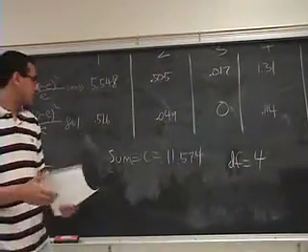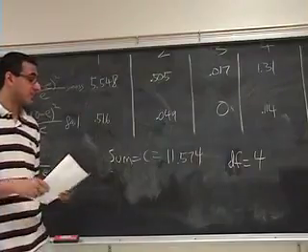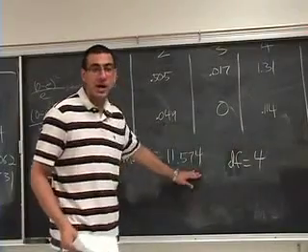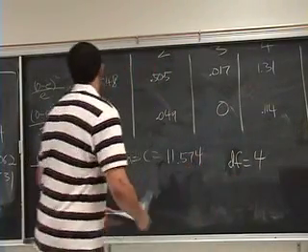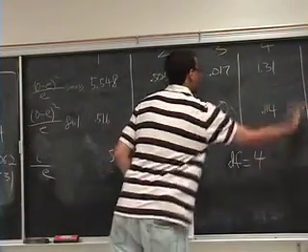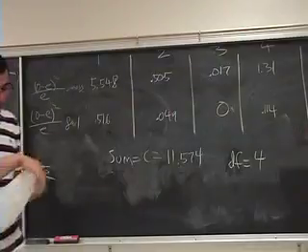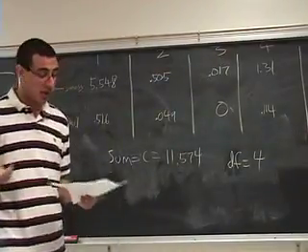But when you finally sum those up, you get the term C, as is outlined on the handout that he gave us. You get C is equal to 11.574. You need to compare that to a chi-square distribution with 4 degrees of freedom, because we've got 5 groups, so subtract 1 from there. And then you find that the p-value is less than 0.05.